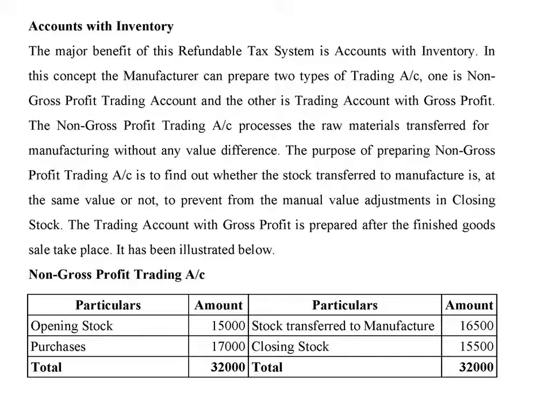The trading account with gross profit is prepared after the finished goods sale takes place. It has been illustrated below. Opening stock 15,000. Purchases 17,000. Total 32,000. Stock transferred to manufacture 16,500, and closing stock 15,500. Total 32,000.